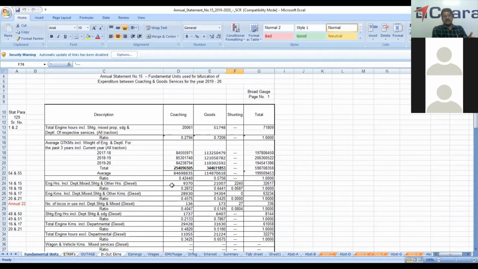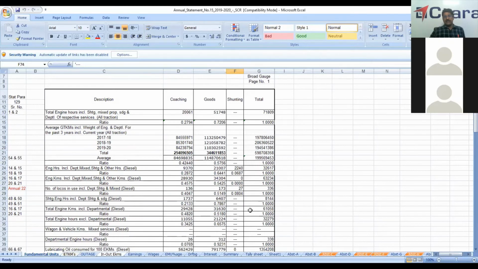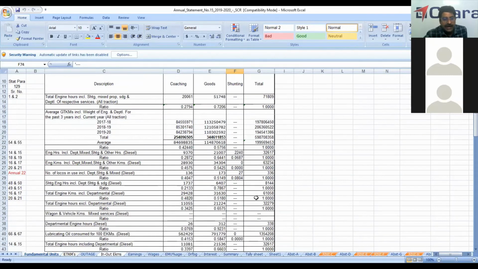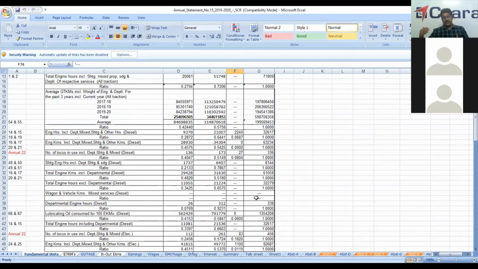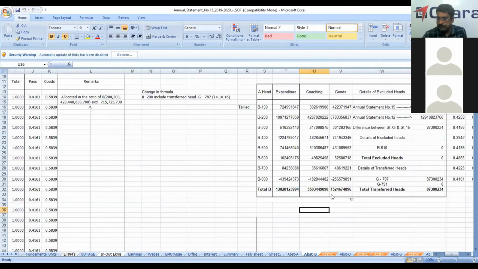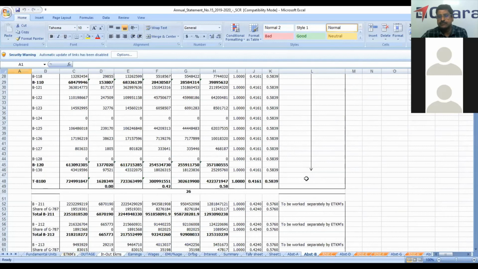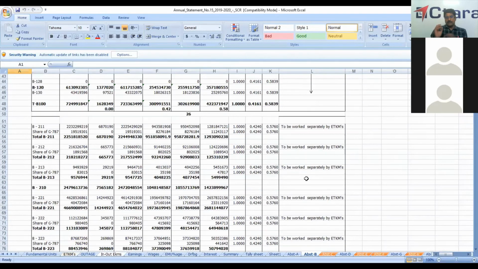Then GTKMs: how much is passenger GTKMs and how much is goods GTKMs, and the ratio between them. Similarly engine hours, engine kilometers, number of locos, shunting engine hours, total engine kilometers, wagon and vehicle kilometers. All this we take as a ratio between passenger and goods, and we use this ratio for bifurcating the expenditure between passenger and goods.